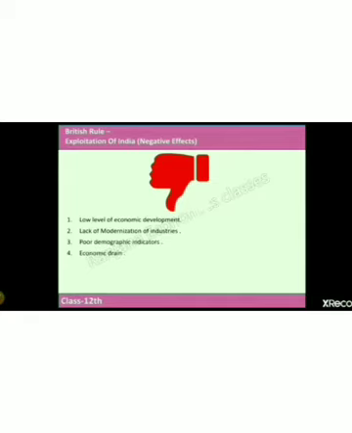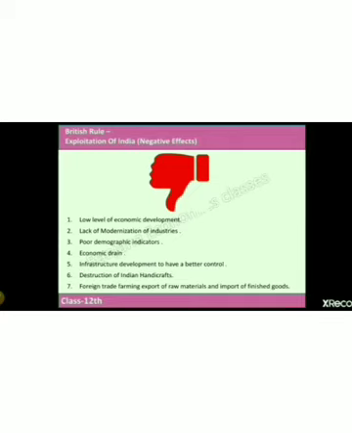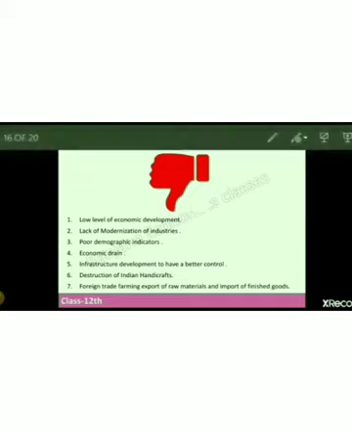We've already gone through this statement. Now let's move on to the next slide and talk about the negative impact of British rule in our country. So whatever we discussed so far, it was all about the negative impact only, and there hasn't been any positive impact that we've studied so far. In the next slide, we'll be talking about the positive impact of British rule in our country.